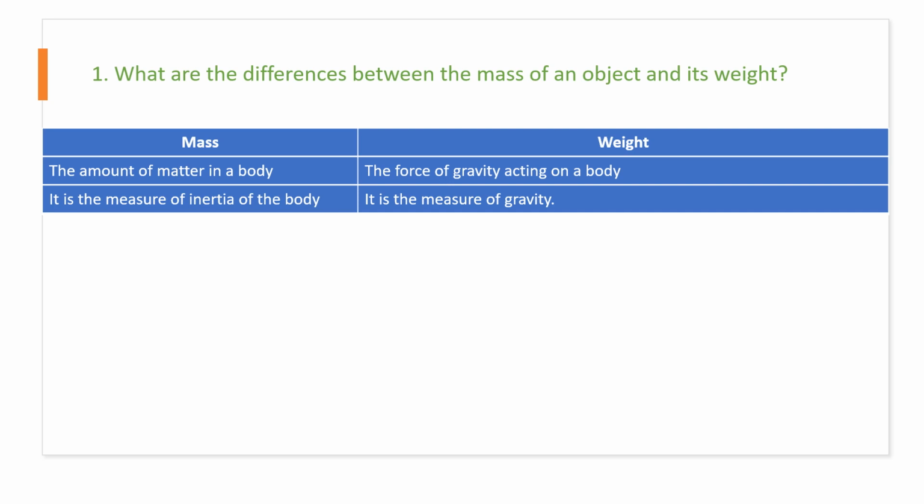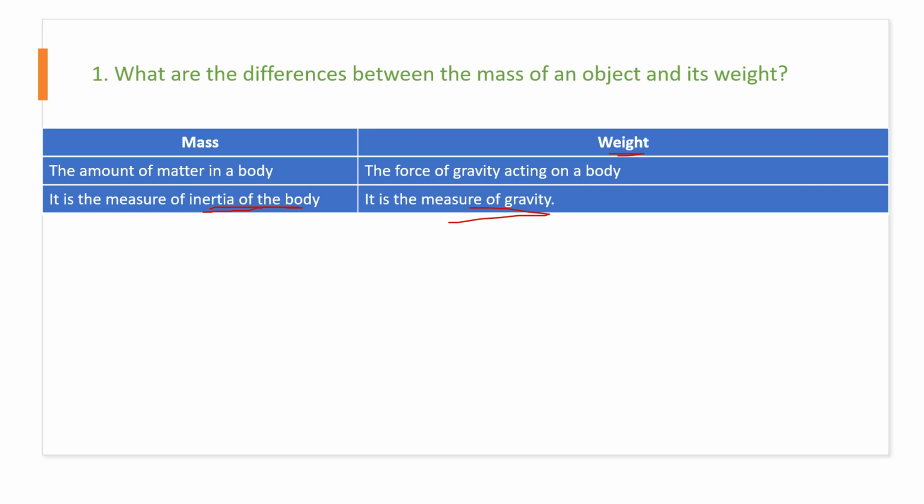Then what is mass? Mass is a measure of inertia of the body. It means the more the mass, the more inertia the body will have. It's a measure of inertia. Okay, what is weight? Weight is a measure of gravity. It means the more the gravity, the more the weight.